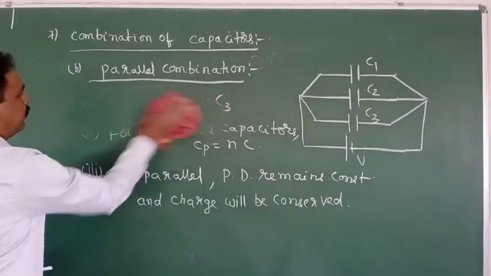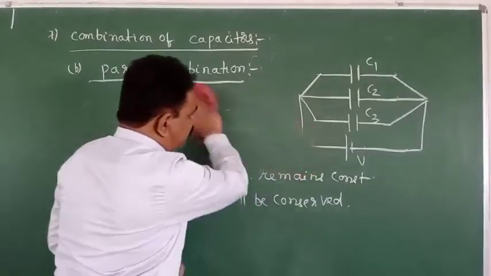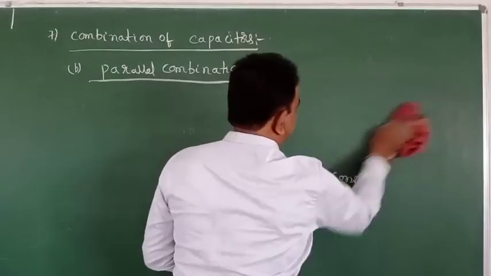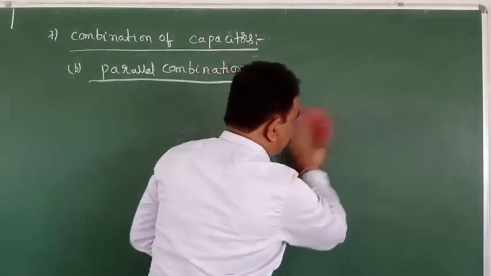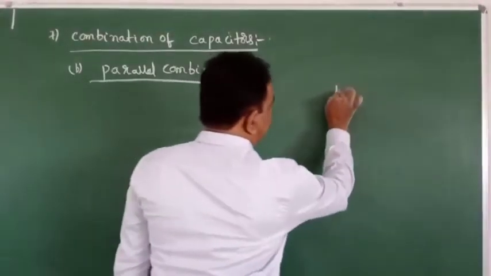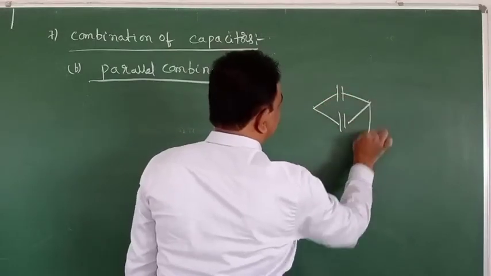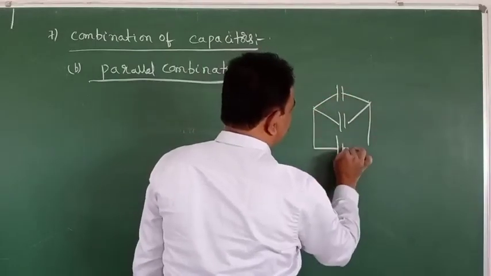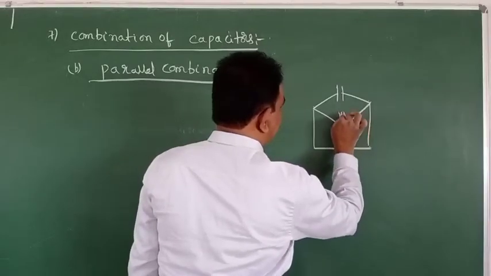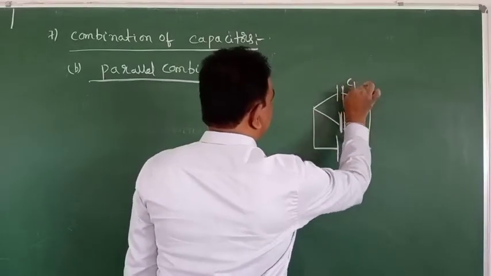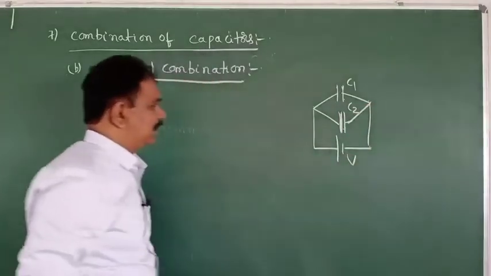One more. For example, only two capacitors are there. They are connected in parallel. These are capacitors, remember. This is the battery.